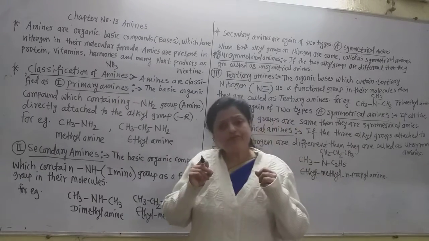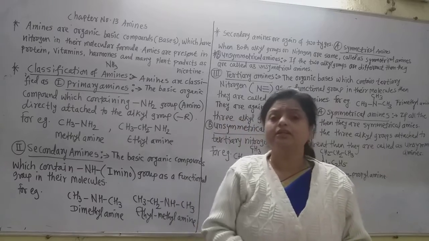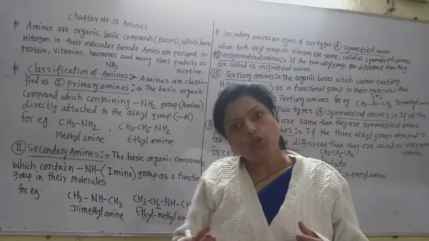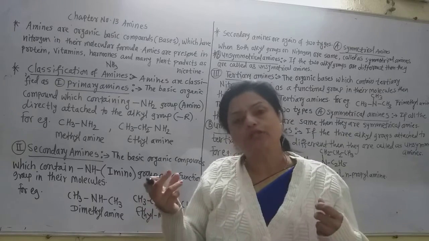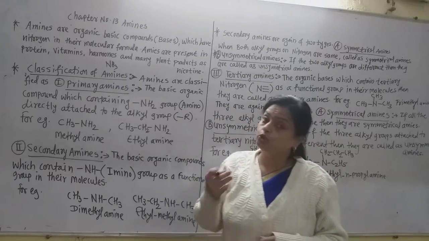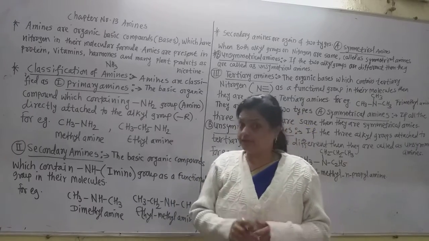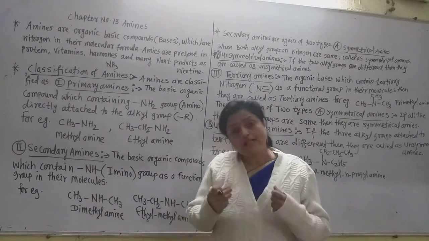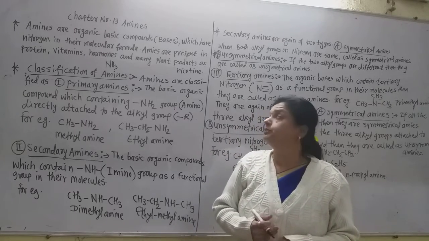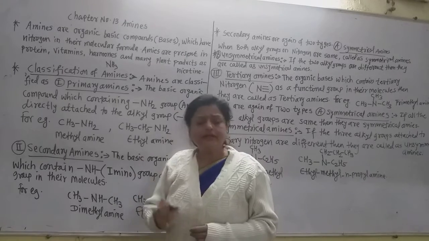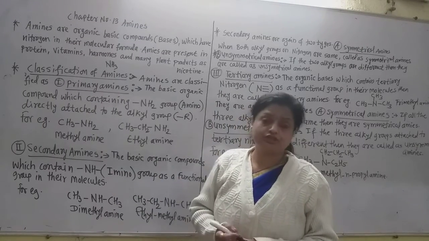If only one hydrogen is replaced by an alkyl group, we obtain primary amines. If two hydrogen atoms of ammonia are replaced by two same or different alkyl groups, we obtain secondary amines. And if all three hydrogen atoms of ammonia are replaced by same or different alkyl groups, we obtain tertiary amines.